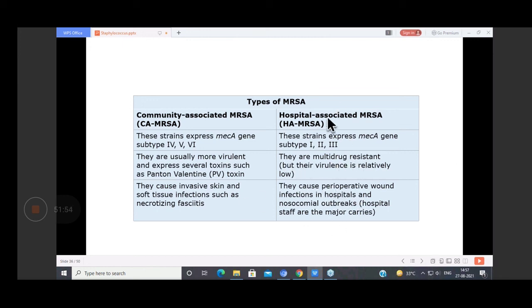And these are hospital-associated MRSA. They are multi-drug resistant, but their virulence is relatively low. Community-associated MRSA invade and cause skin and soft tissue infections such as necrotizing fasciitis. And hospital-associated MRSA cause perioperative wound infections in hospitals, and they are common in causing nosocomial outbreaks in the hospital, especially in hospital staff. They are the major carriers of these hospital-associated MRSA. ठीक है, तो आपका ये हो गया types of MRSA.